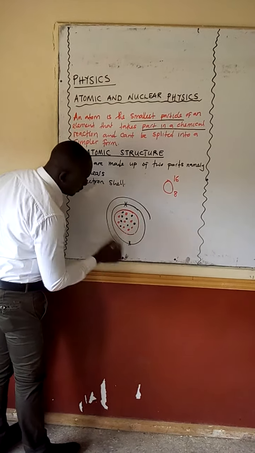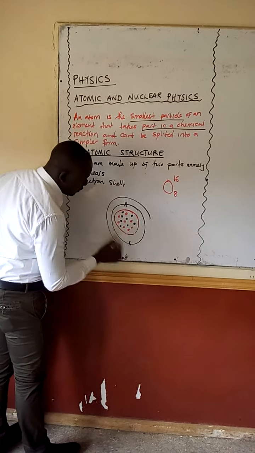Neutrons. Okay, so this is a simple diagram of an atom of oxygen. We are saying an atom is made up of two parts: the central part, which is called the nucleus, and the outer part, which is called the electron shell. So we have the nucleus and we have the electron shell.